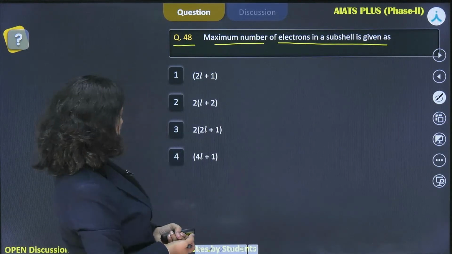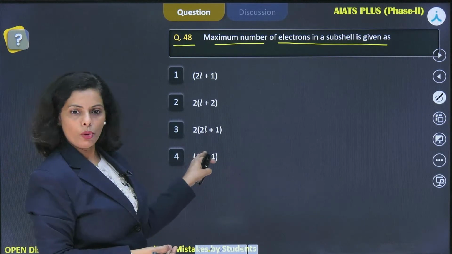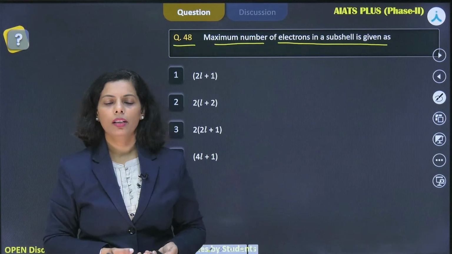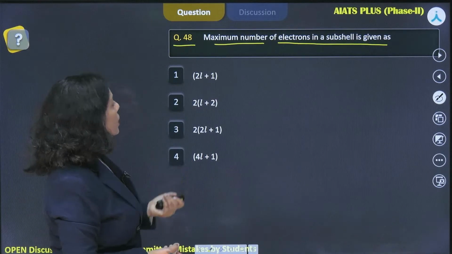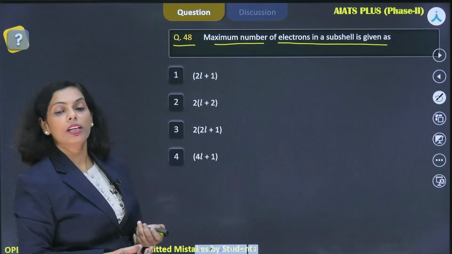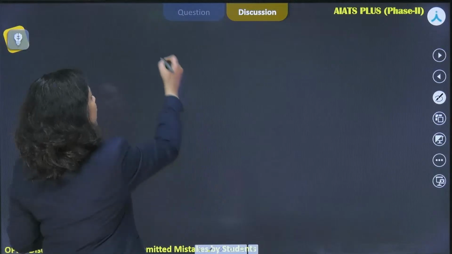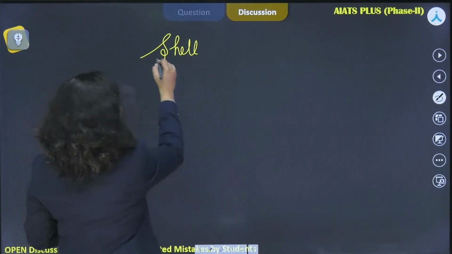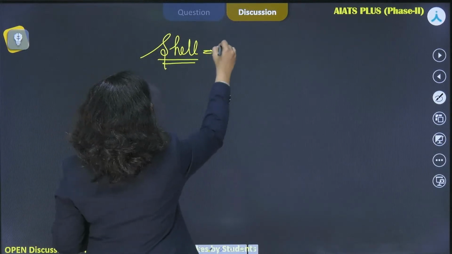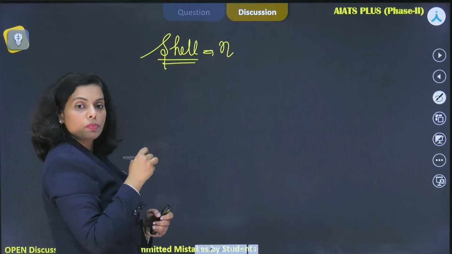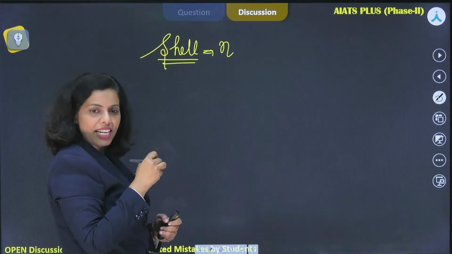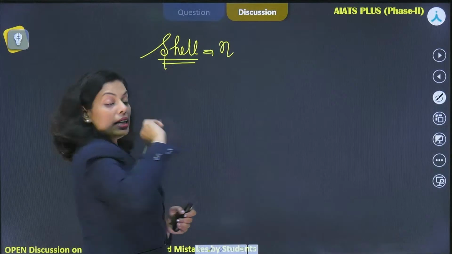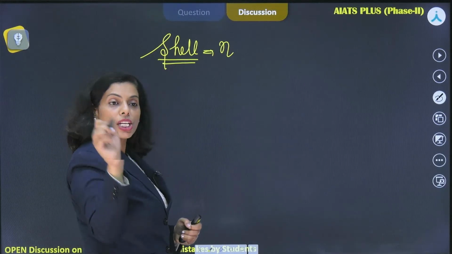Answer is 4. I don't think so, just check once again. Chirag and Manalika, please check once again. The question is about the maximum number of electrons in a subshell, right? When I'm talking about a shell and its energy, it's represented by the principal quantum number n, right everyone? 4l plus 2, right Jaydev? Good, very good. Principal quantum number n represents the shell, right?